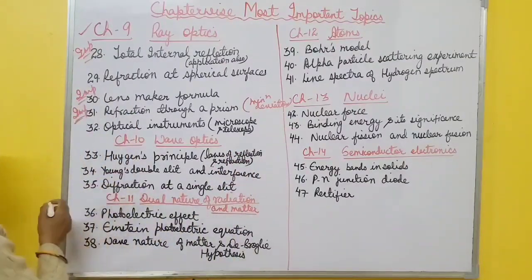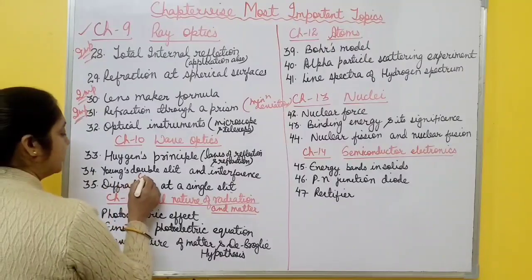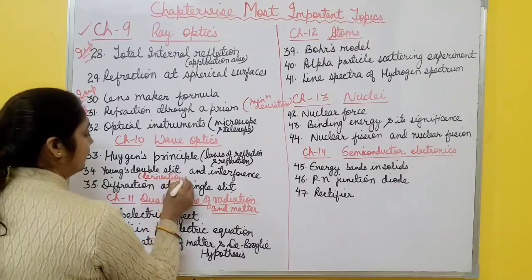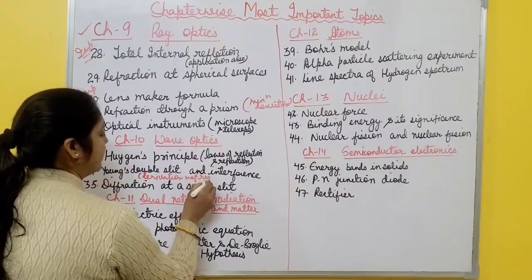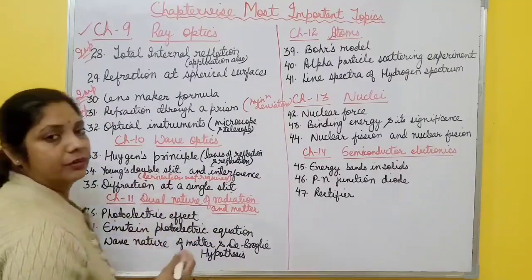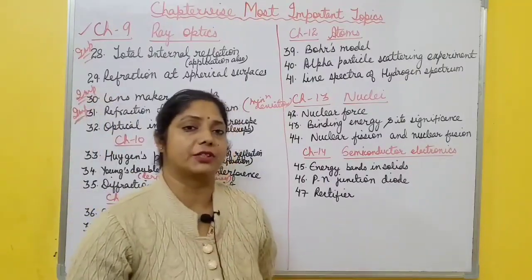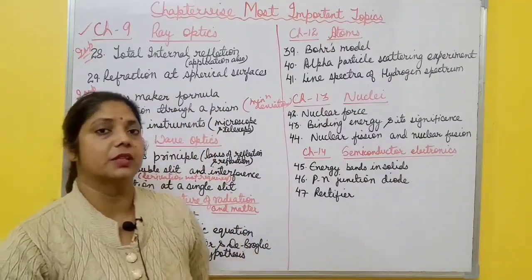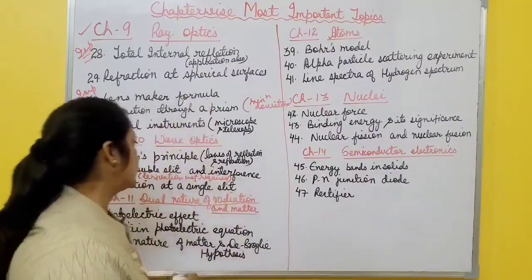Then Young's double slit experiment. Here in this one, derivation is not required. It is removed from the CBSE syllabus, but you have to know the final expression. What is the total intensity when two light waves superimpose, slit width, everything you must know about this one.